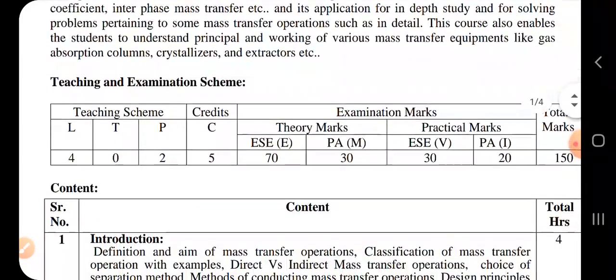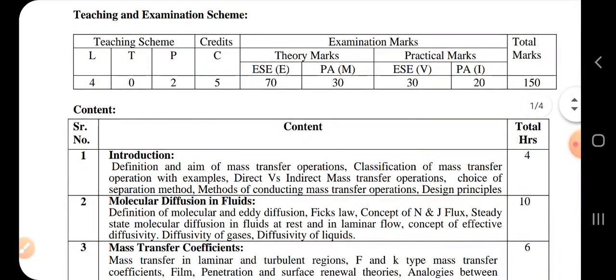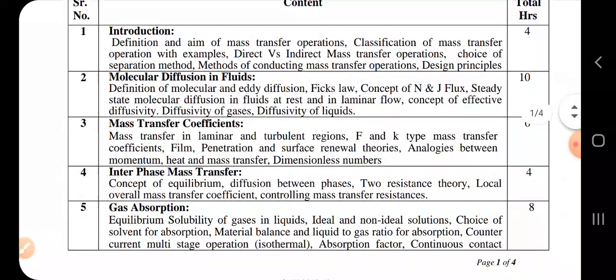So, today we will just go through the syllabus and what topics we'll be studying throughout this semester, and I'll give you a brief introduction about the chapters. We'll be starting with definition and meaning, and what is the requirement of studying this subject, like what is the aim of mass transfer operation. We'll be studying how mass transfer is important for separation and purification in chemical and related industries. We will classify these operations.